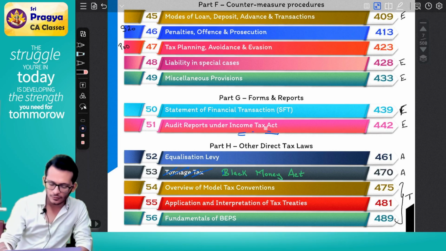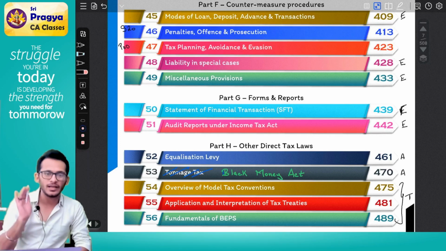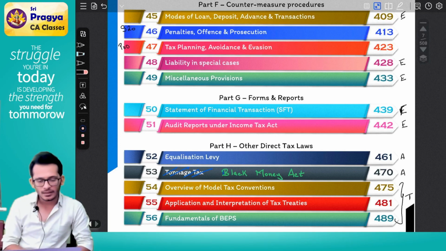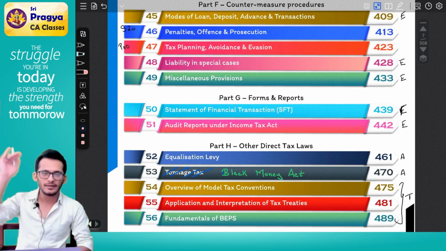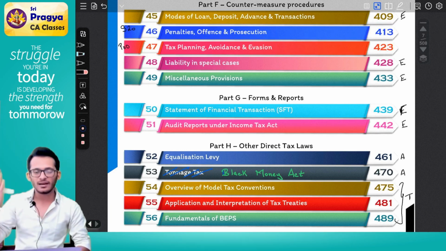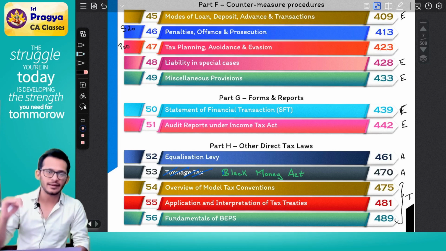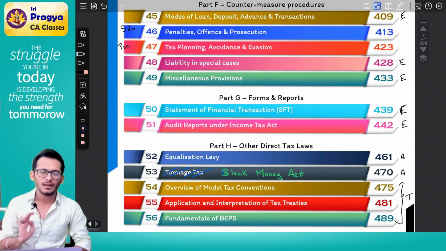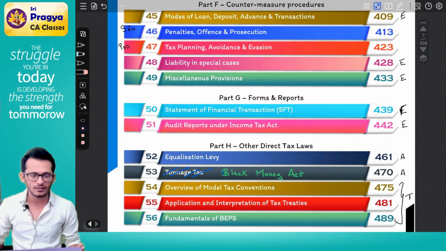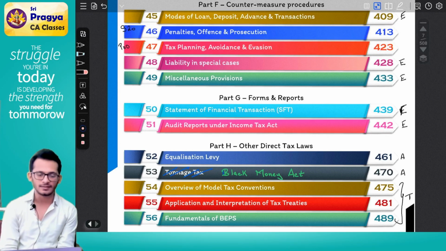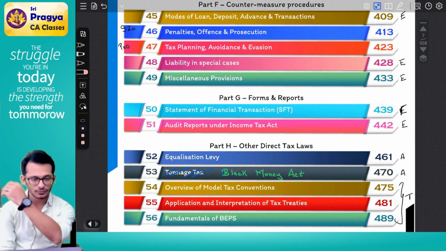I'm going to stick to this format because I feel it will be more convenient for us to understand the subject better. The study material will have a different format. They jumble up chapters. Other faculties will also teach you in a jumbled manner. They will do international taxation somewhere in the middle, suddenly go to another chapter, then another chapter. I want to follow a sequence, because then it makes more sense for me. So we're going to follow the same sequence. I hope everyone is aligned to that. Does it make sense to you?